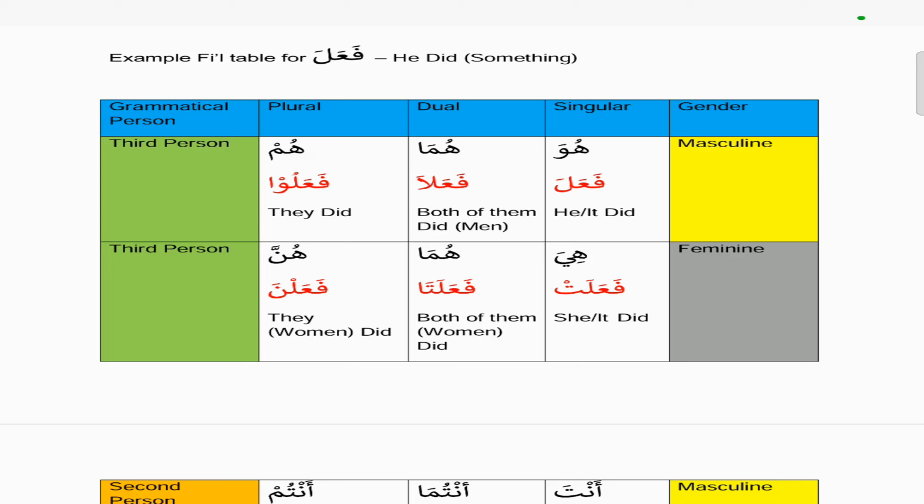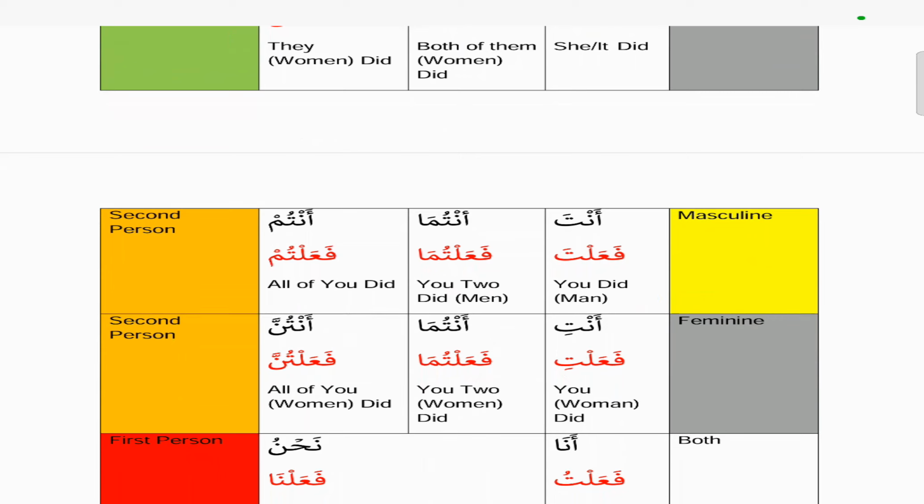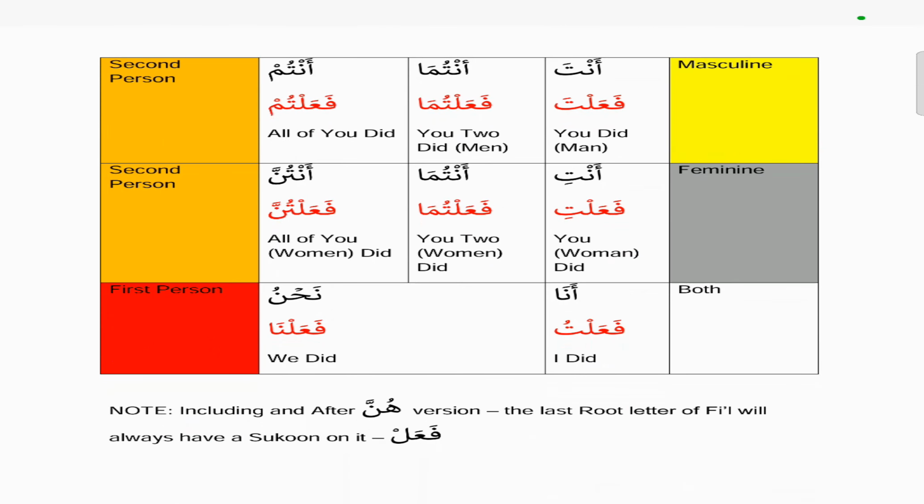If you remember, the singular masculine is huwa, the dual is huma, then it's hum. Then the feminine singular is hiya, then it's huma again, then hunna. And then the masculine second person is anta, then antuma and antum, and the feminine is anti, antuma and antunna, and then ana means I, and nahnu means we. So these are the independent pronouns.